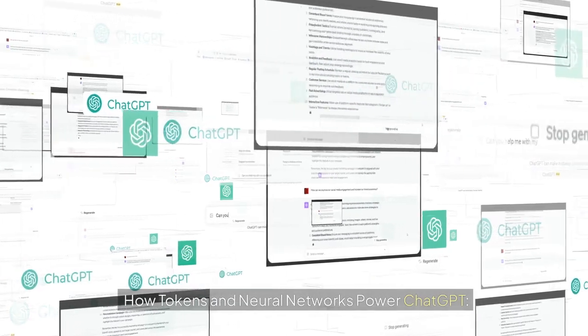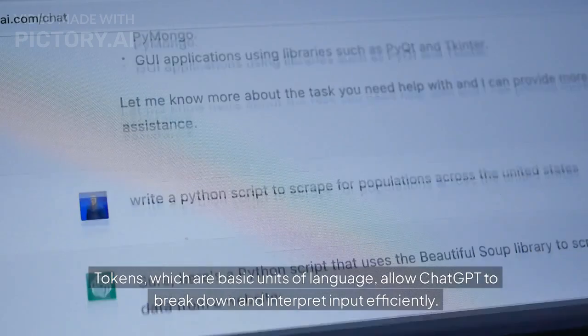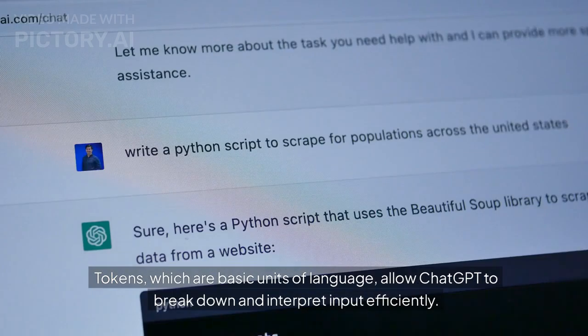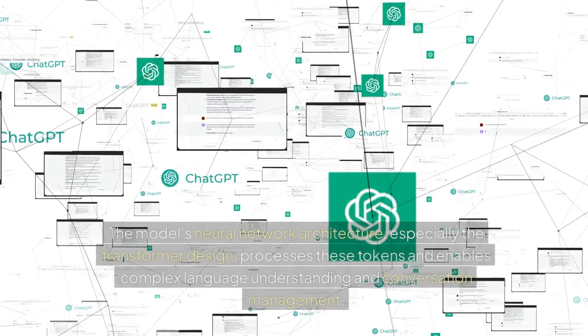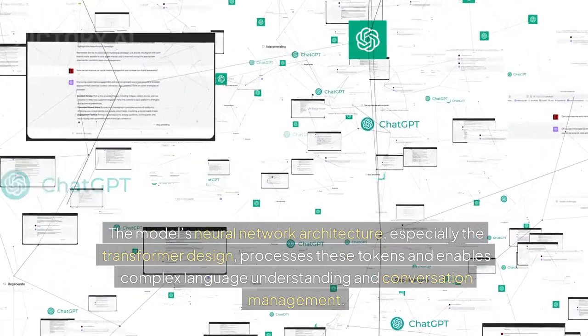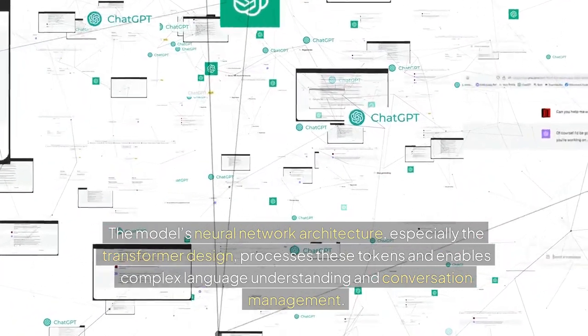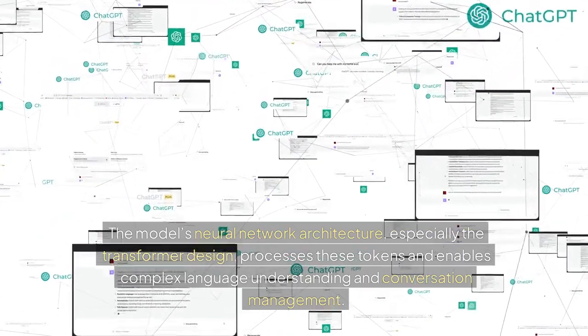How tokens and neural networks power ChatGPT. Tokens, which are basic units of language, allow ChatGPT to break down and interpret input efficiently. The model's neural network architecture, especially the transformer design, processes these tokens and enables complex language understanding and conversation management.